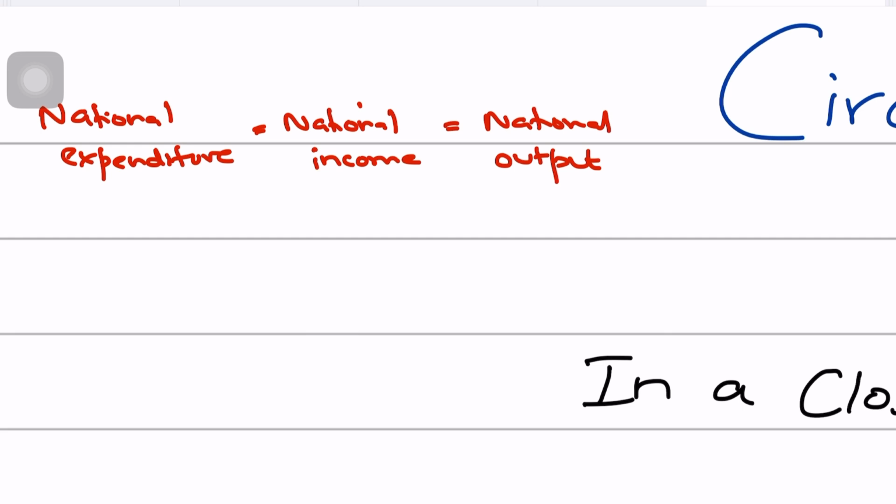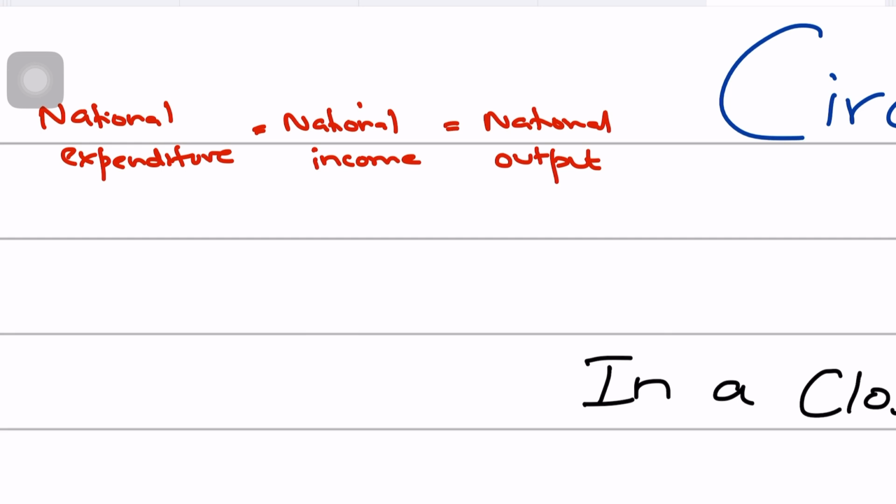And this equivalence, that these all three are equal, is crucial for understanding how macroeconomies function and how they maintain their balance over time.